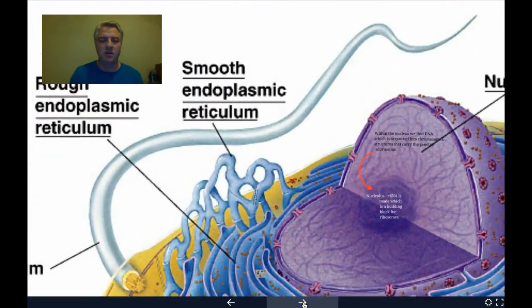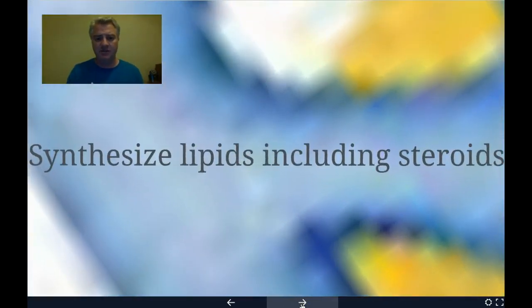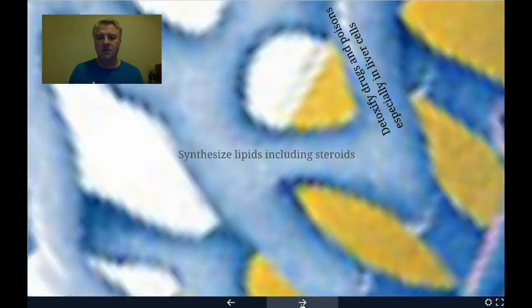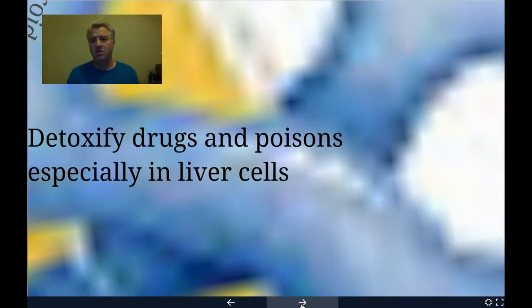The next structure we want to talk about is the smooth endoplasmic reticulum. It's one of my favorites. It's pretty cool the way it works. First of all, we call it the smooth ER because it doesn't have ribosomes attached to it. It has a couple of jobs. First of all, it's a place where lipids, which include steroids, are made. But one of the main jobs I want to focus on is the ability of the smooth ER to detoxify drugs, toxins, and poisons that get into your blood. They're usually especially abundant in your liver cells, because the job of your liver is to filter your blood and take the toxins out of it.